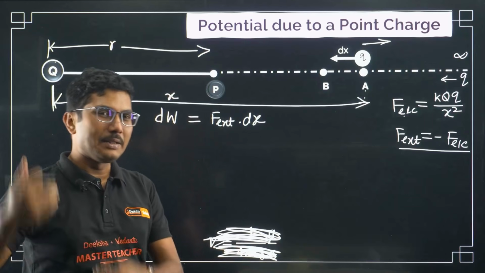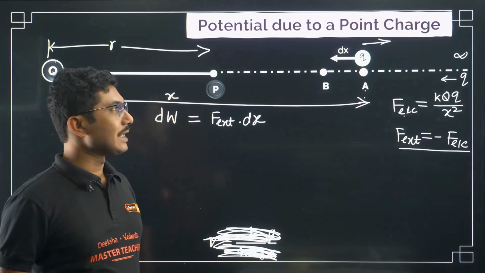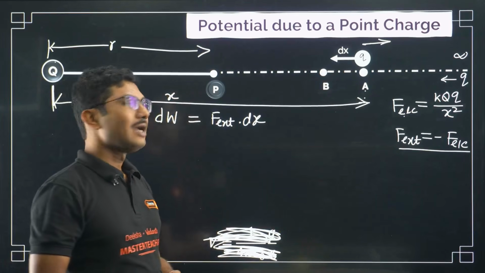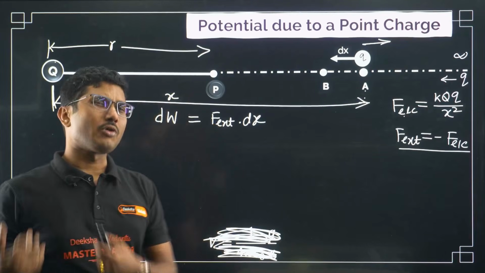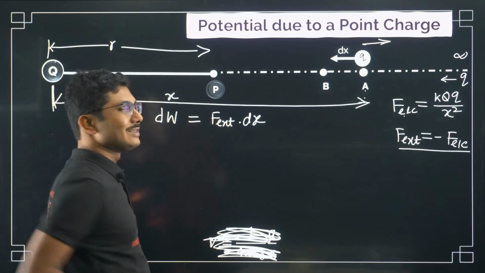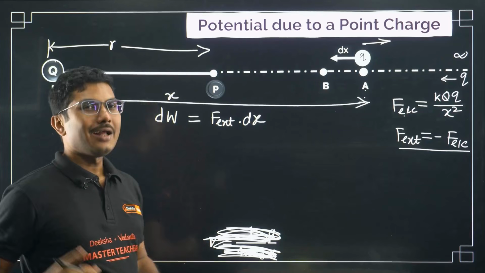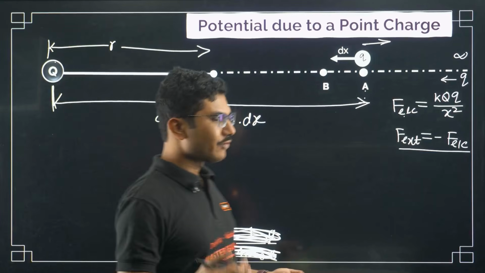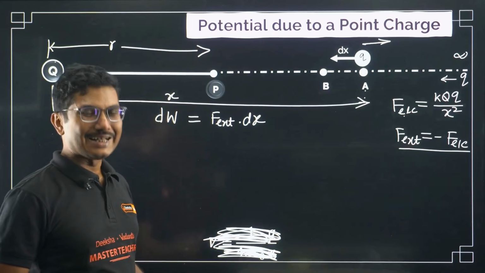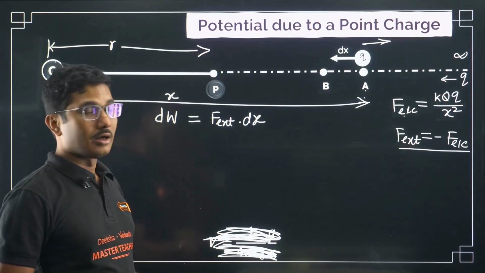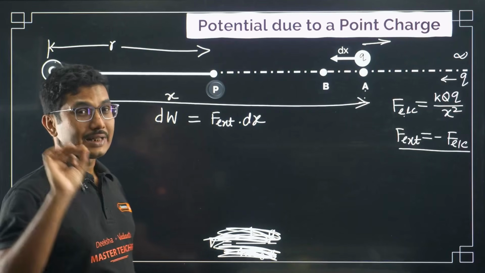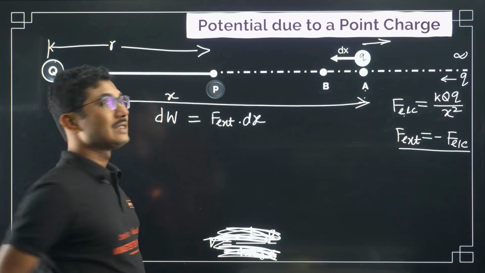This is a little bit deeper concept, so since you are asking me, that's why I am answering it. Between these 2 points, the electric force is almost constant, so the external force has to be also constant. That's why I have written it like this. Basically we are trying to construct an integration. So those who are not aware of integration yet, if it is not done in your class, I have done basic integration in my bridge course class. You can go and check that out. Basics of integration is taught in that class, so that you can understand what is the meaning of it.